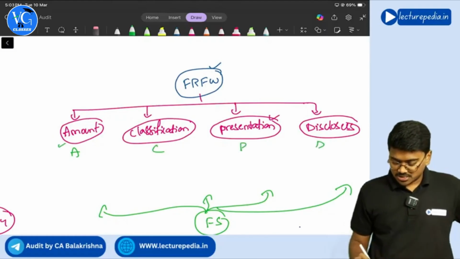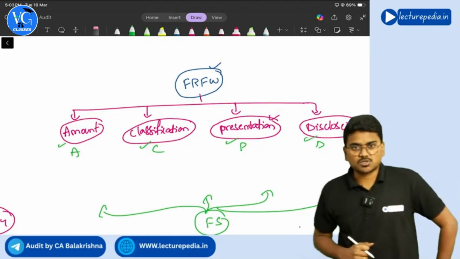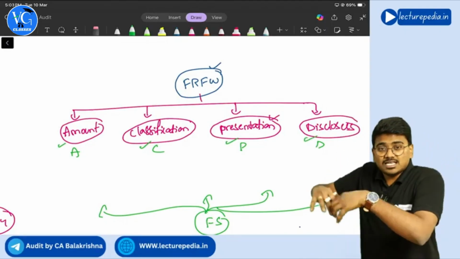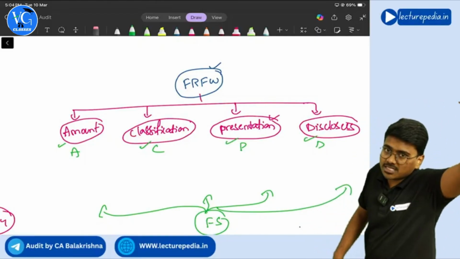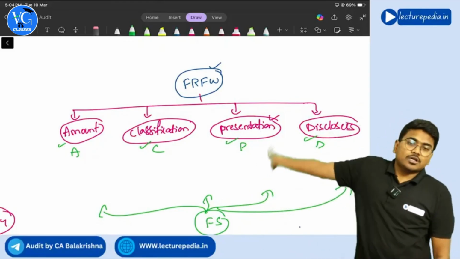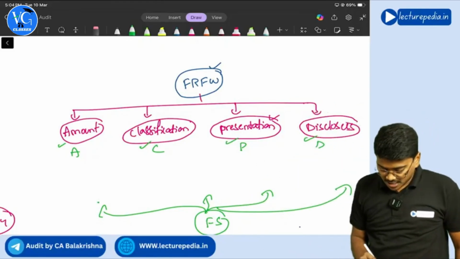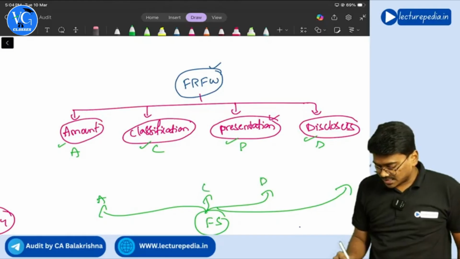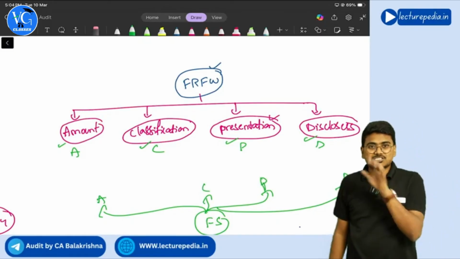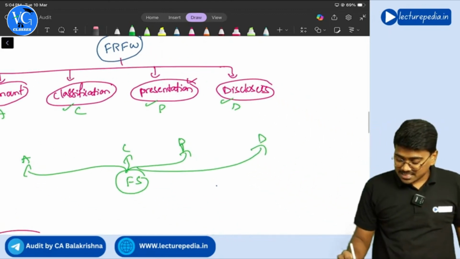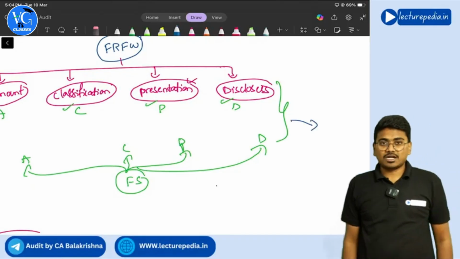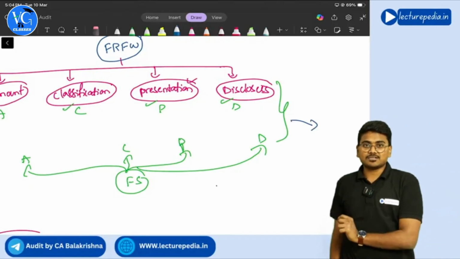Okay, A means amount, C means classification, P means presentation, D means disclosure. So instead of following the ACPD that has been prescribed by the financial reporting framework, management has followed their own ACPD. Management has followed different rules and regulations with respect to amount, classification, presentation, disclosure. This situation will be called a misstatement.